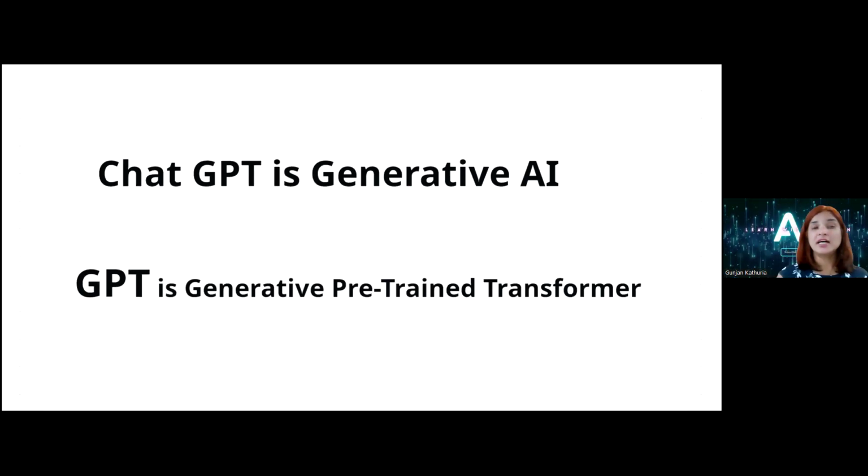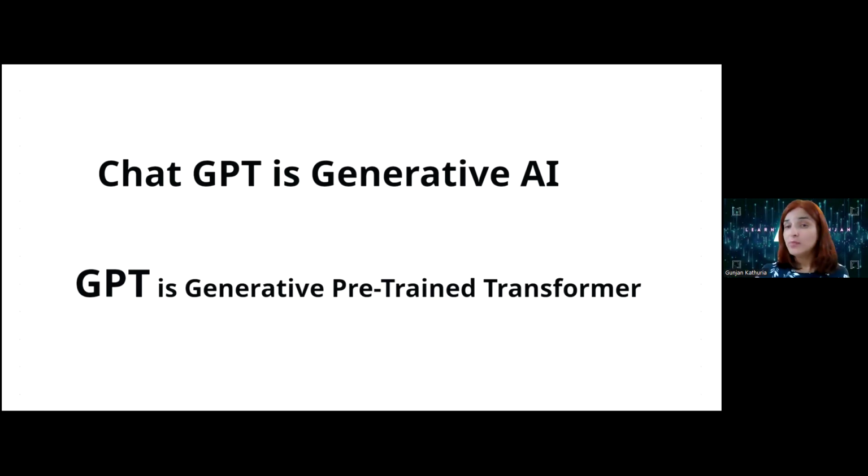So that's where we talked about it being generative AI. And remember the example I gave you about the kid who was taught first grade and second grade math? That's the aspect of pre-training in Chat GPT, where it was trained on all the corpus of information on the World Wide Web by November 2022, right? So that's the pre-training aspect.